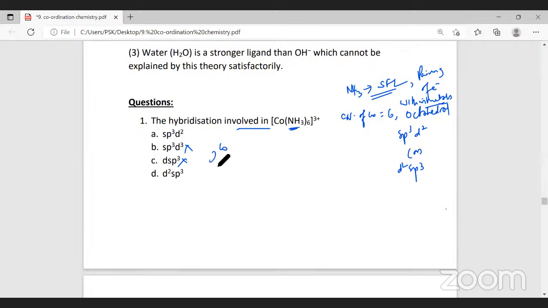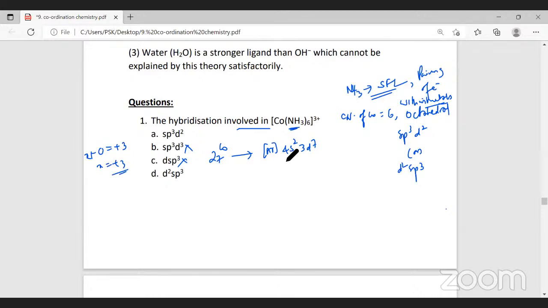Now, what is the atomic number of cobalt? The atomic number of cobalt is 27. The electronic configuration of cobalt is argon, 4s2 and 3d7. What is the oxidation number of cobalt? As a whole, the charge is +3. Ammonia is a neutral ligand, 0 into 6 is 0. Cobalt we don't know, we take it as X, so X will be equal to +3. The oxidation number of cobalt is +3.